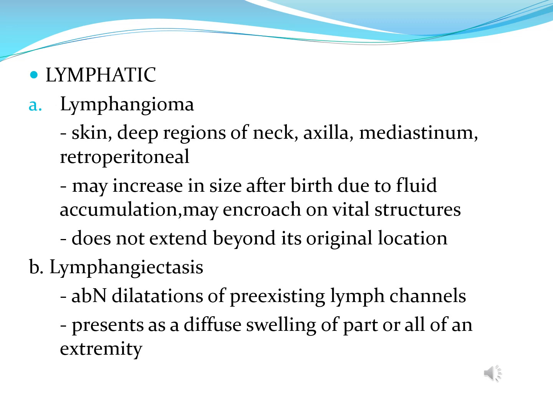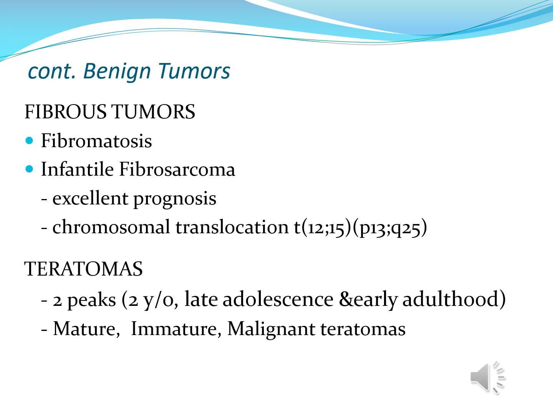They present as diffuse swelling of part or all of an extremity. You can also have benign fibrous tumors like your fibromatosis. You can have your infantile fibrosarcoma. It has an excellent prognosis; it involves the chromosomal translocation.